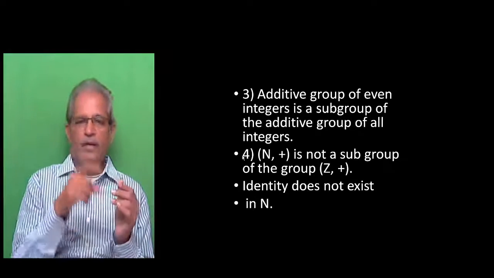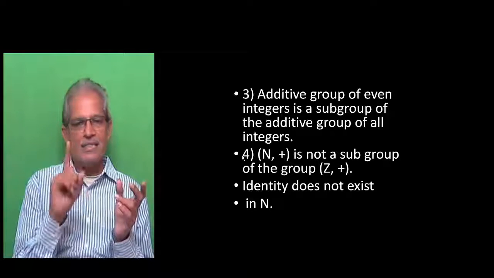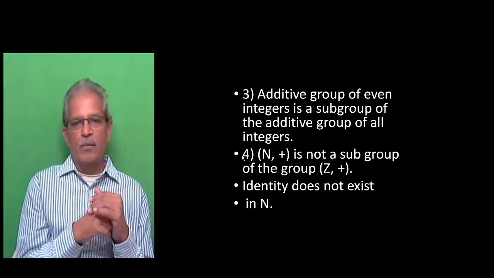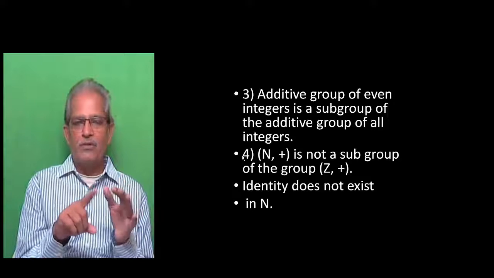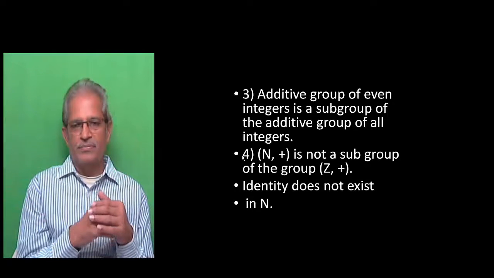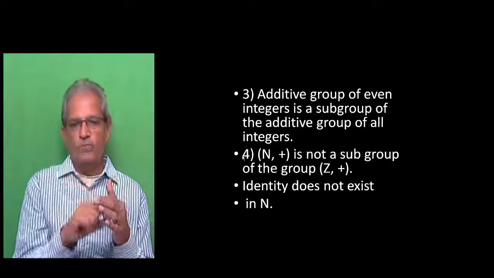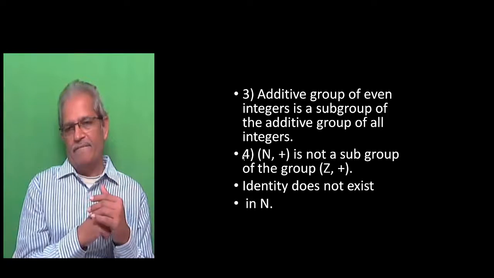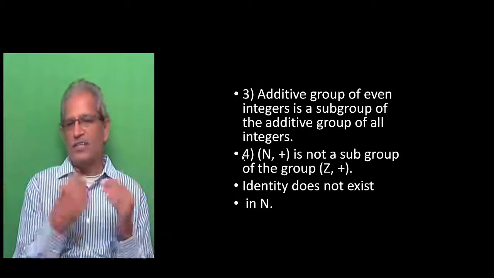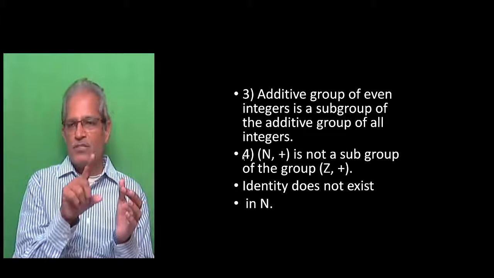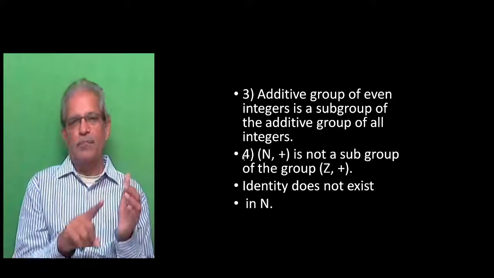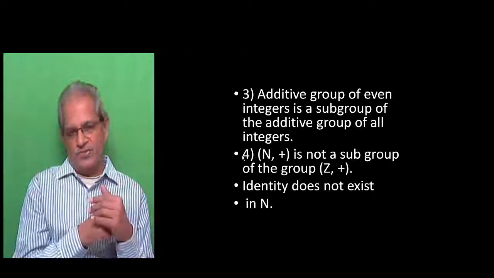This forms a group. But if you take N plus, N is a subset of Z, but N plus does not form a group because the additive identity is 0. 0 does not belong to N. So therefore the identity element does not exist. So N plus is not a group. So N plus is not a subgroup of Z plus.